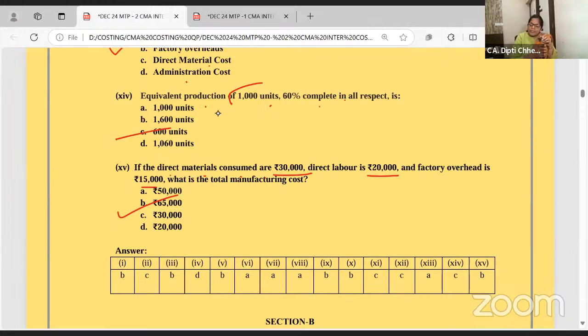Promise you will go with a strong mindset that if there is something tough in the exam, definitely there is something easy. And you have already done it. You know it very well. Whatever you know, you will do very well in the exam.